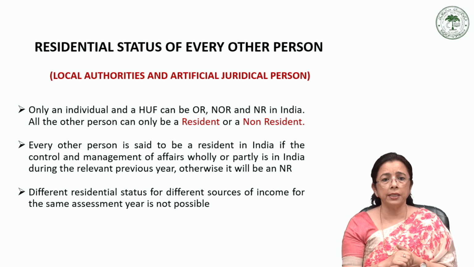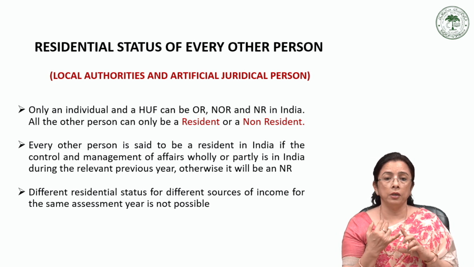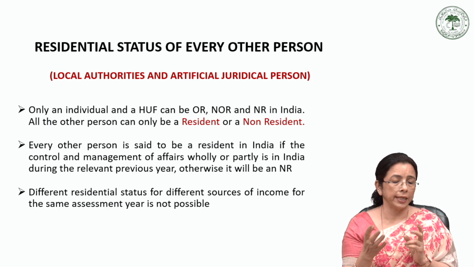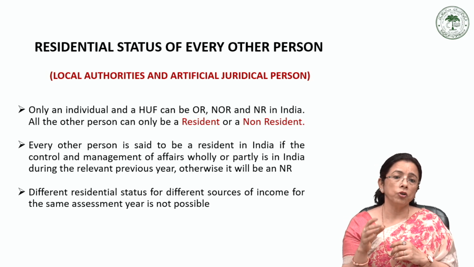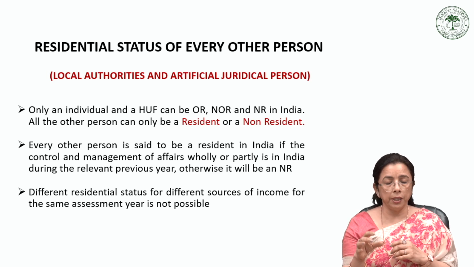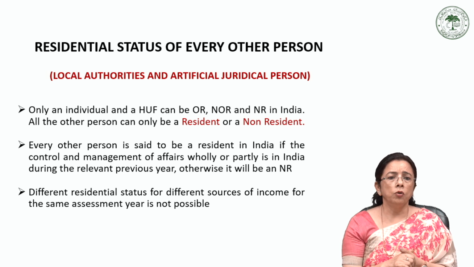That means, as I've already said, they include the local authorities, for example municipal corporations, panchayats, district boards, etc. And if we talk about artificial juridical persons, the examples that can be quoted here are statutory bodies, universities, trusts, endowments, deities, or any legal persons who are created by law or otherwise recognized by the law.